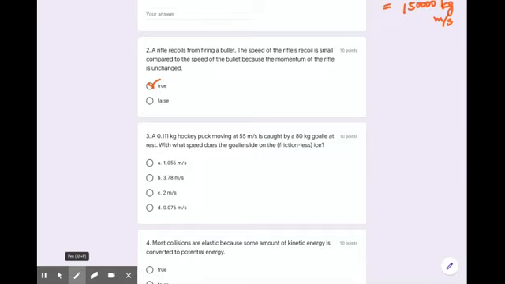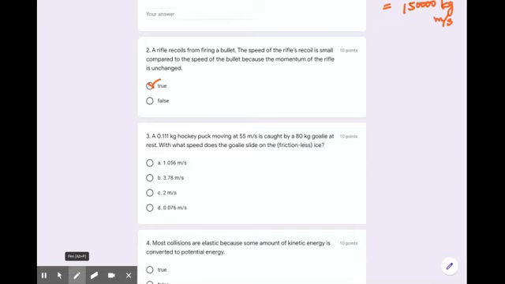Okay, next one. Number 3. A 0.111 kilogram hockey puck moving at 55 meters per second is caught by a 80 kilogram goalie at rest. With what speed does the goalie slide on the frictionless ice? Frictionless ice just means there's no friction.